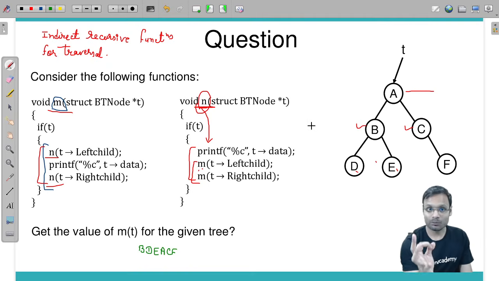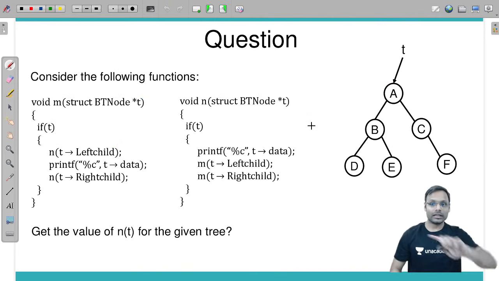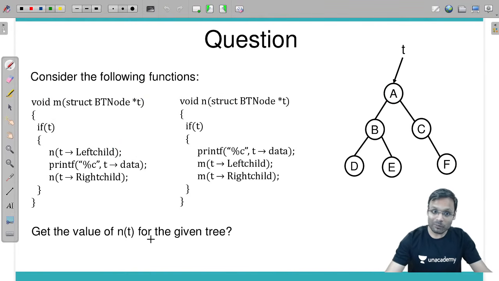If you got this point, then I guess the next question you can easily solve. Now I am calling first of all function n for the root. Function n, this is pre-order, means for the first level I need to traverse in pre-order way. Next level will be traversed in order way.